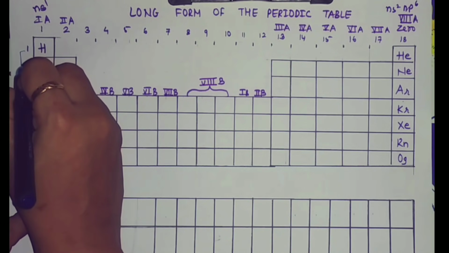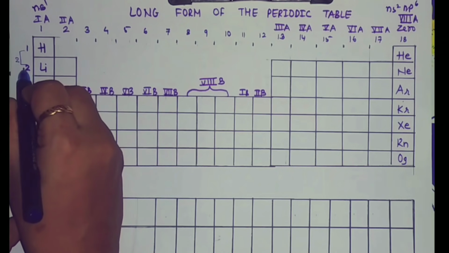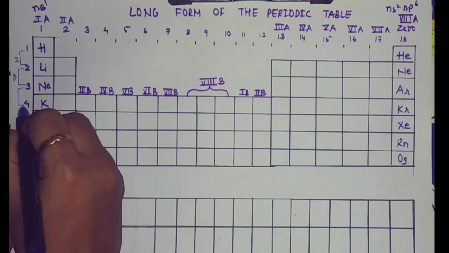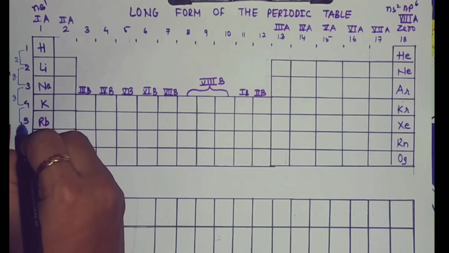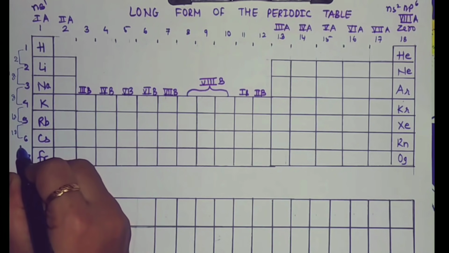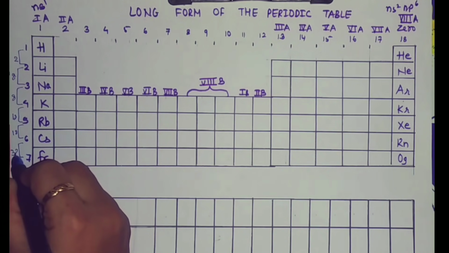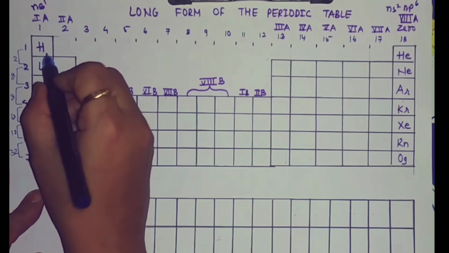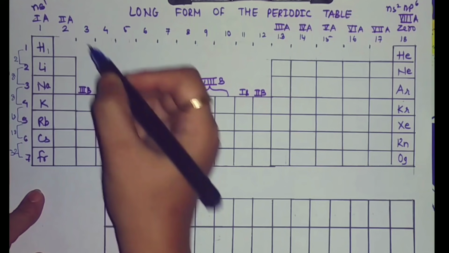Over here, you have to write down 2, 8, 8, 18, 18 and 32. So students, we know that hydrogen atomic number is 1.